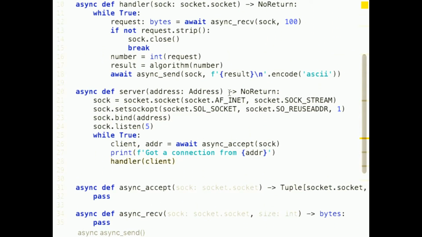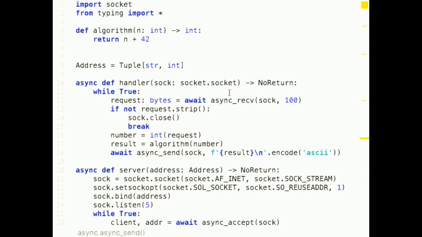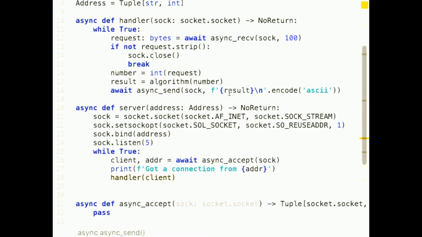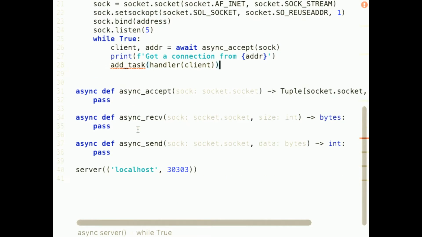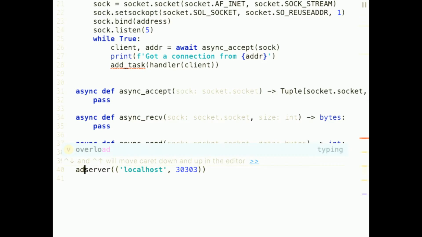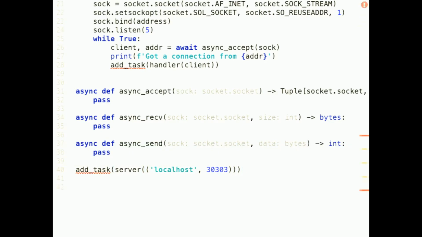And the other thing that we saw is that async functions by themselves in Python don't execute. You need something to execute those functions. And I'm going to call the asynchronous functions that we called tasks, because they're tasks that we want to accomplish. So when we call the handler function with the client, this is a task and we need to run it. So we will say add task, that task. And then if we call the server, this is also a task, so we call add task again. And so we will define a function that will add tasks to something, and then we need to run these.